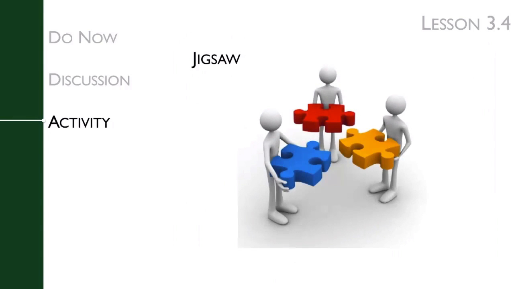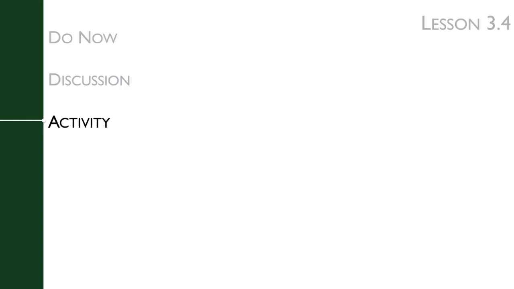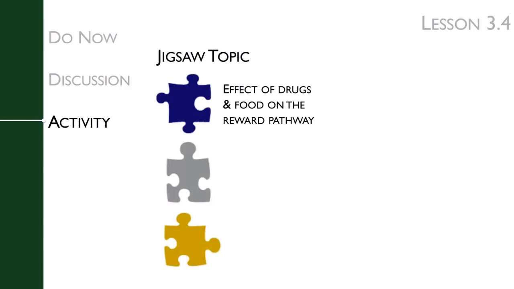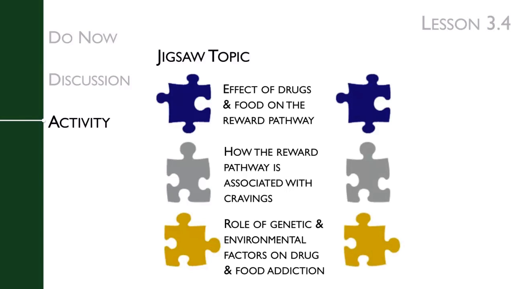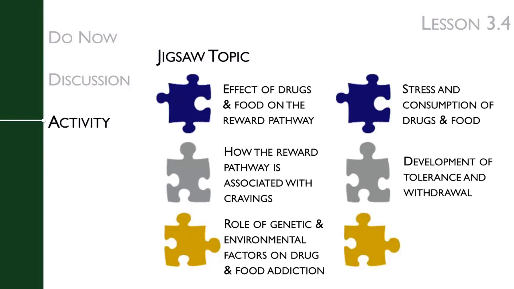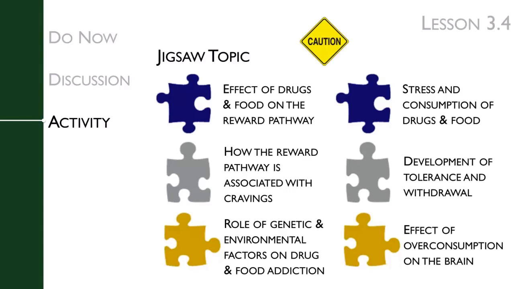Students will complete one of 6 jigsaw readings in a group, which allows them to explore the relationship between dopamine, drug addiction, and food. These readings include the effect of drugs and food on the reward pathway, how the reward pathway is associated with cravings, the role of genetic and environmental factors on drug and food addiction, stress and consumption of drugs and food, the development of tolerance and withdrawal to drugs and food, and the effect of overconsumption on the brain.